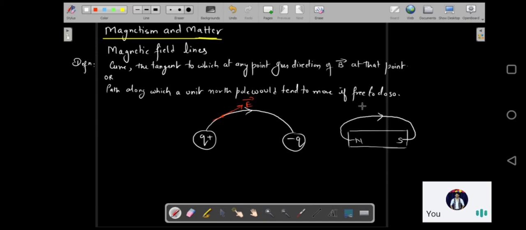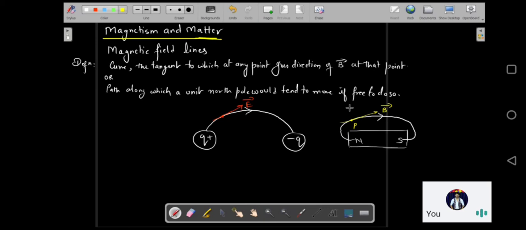And if I take a single point P on this curve and want to find out the magnetic field at this point, I simply draw a tangent, and this tangent gives you the magnetic field produced by this bar magnet at this point P. The direction of magnetic field will be known at that particular point.